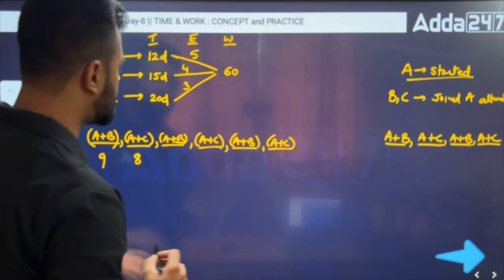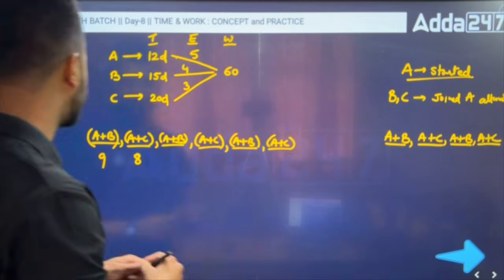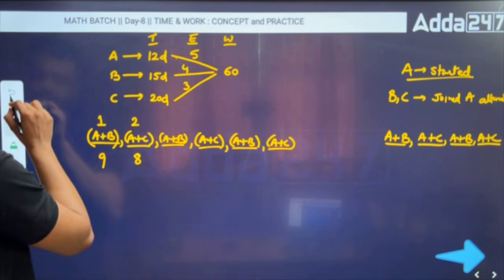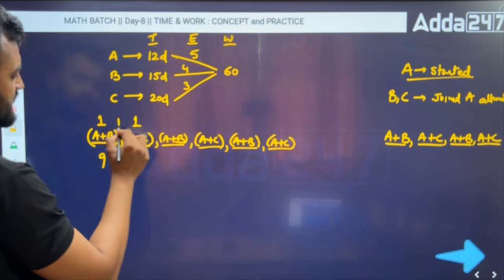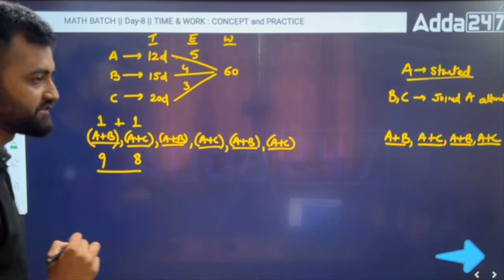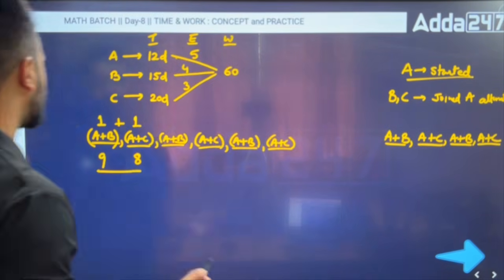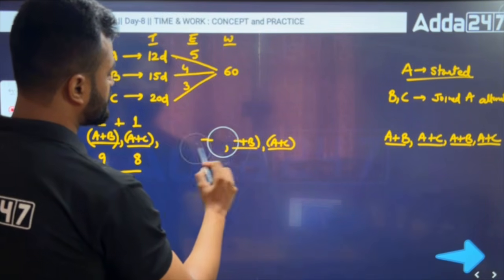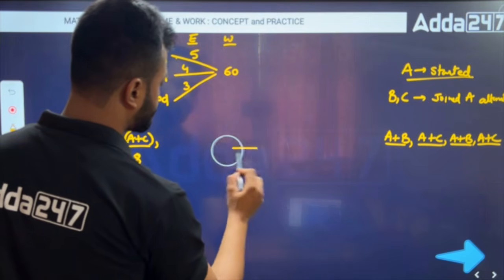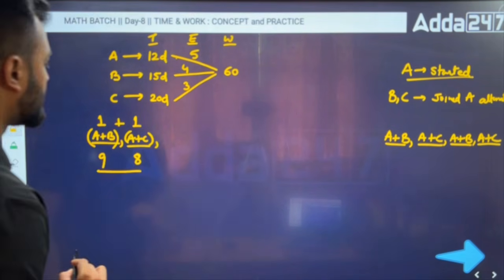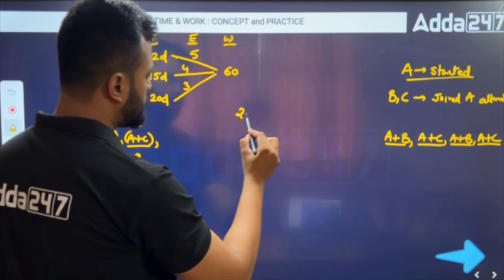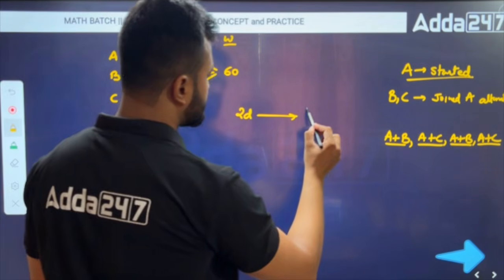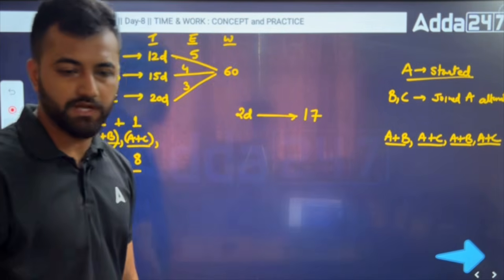So instead of doing it like this, we can get 2 days' work, right? Because on the first day A and B were working, and on the second day A and C were working. So roundabout in 2 days, how much work has been done? 9 plus 8, that is 17 work has been done. So we can use the same concept that we have learned. In 2 days, 9 plus 8, 17 work will be done.